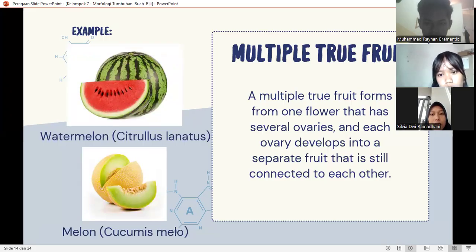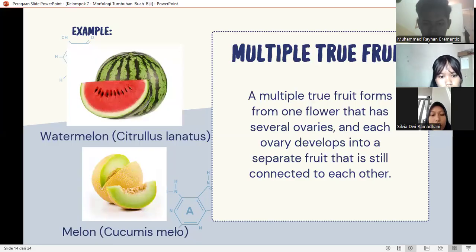Second one is multiple true fruit. A multiple true fruit forms from one flower that has several ovaries, and each ovary develops into a separate fruit that is still connected to each other. For example, watermelon and melon.